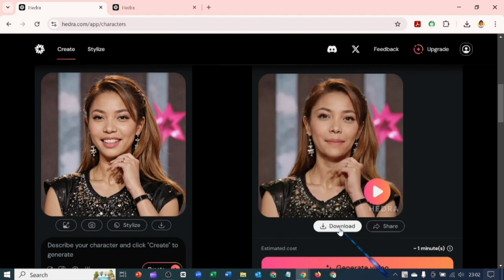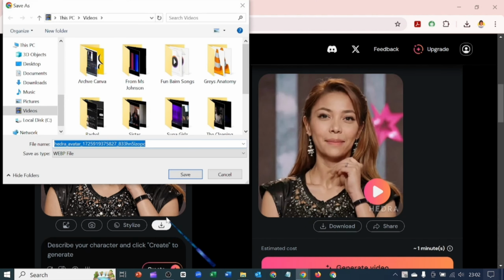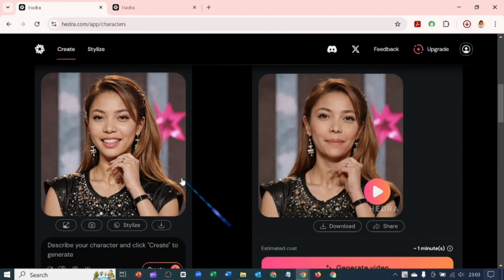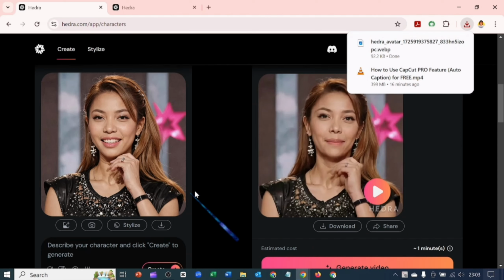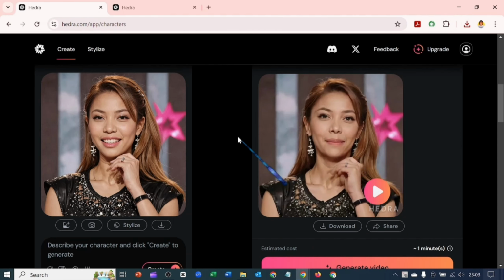So when you're done, you can download your video here, and you can also download your images. Your images do not come with watermark, so yeah, avatar does not come with watermark. Yeah, so this is so cool. Yeah, check it out.